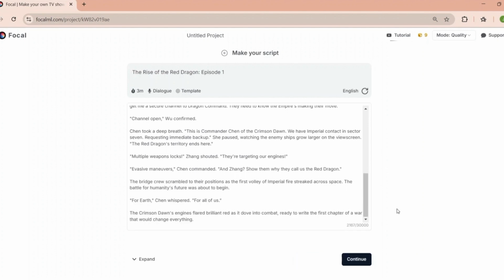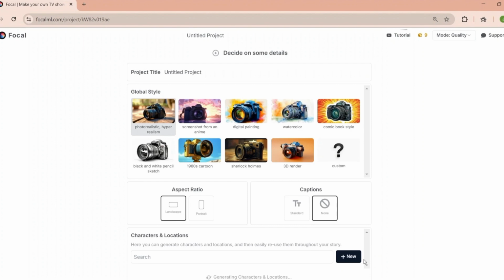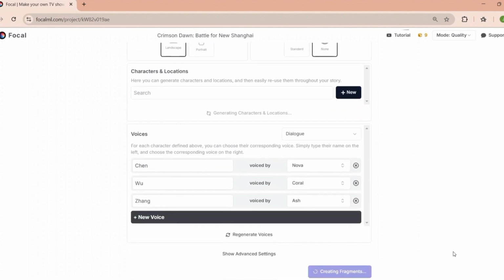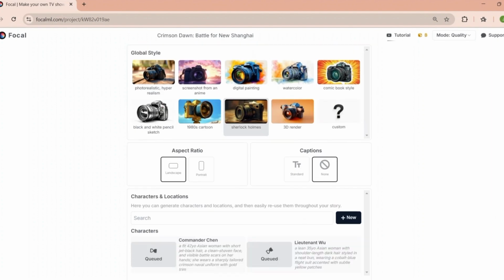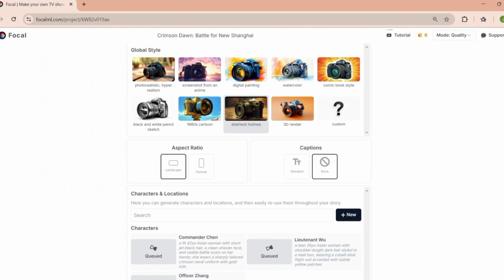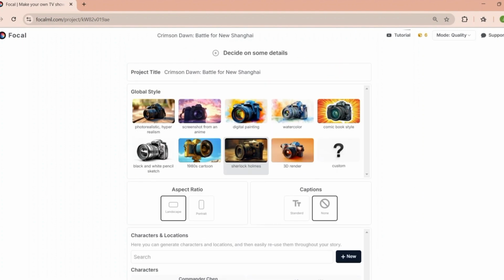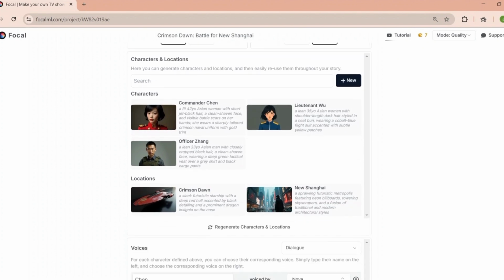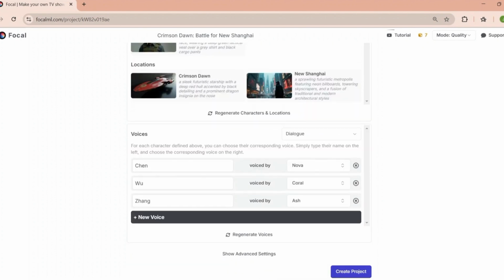Starter plan, priced at $10 per month, includes 1,000 monthly credits and 50 daily credits when monthly credits run out, enabling the creation of up to 250 seconds of video per month without watermarks, suitable for commercial use. Standard plan, at $30 per month, provides 3,900 monthly credits and 50 daily credits when monthly credits run out, allowing for up to 16 minutes of video generation per month, also without watermarks and suitable for commercial use.